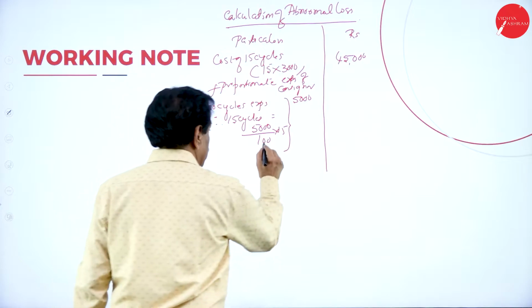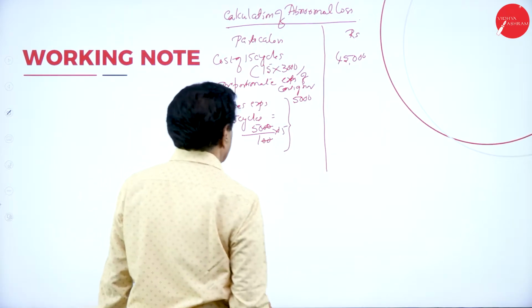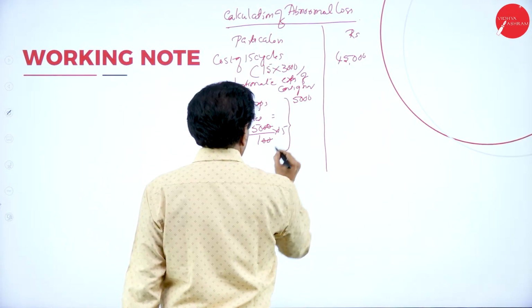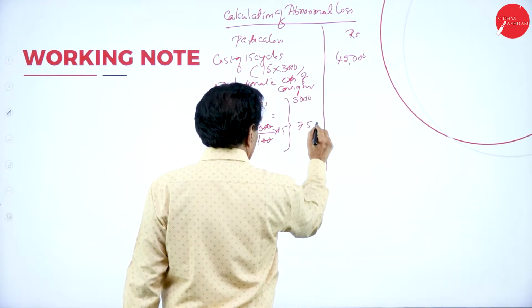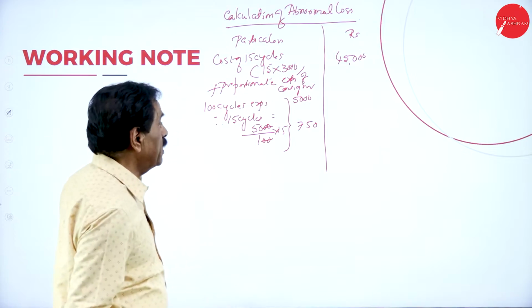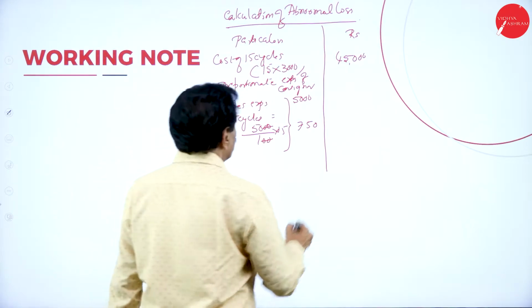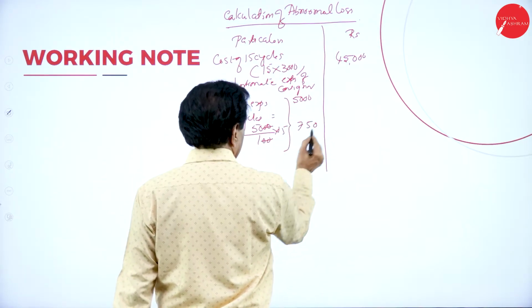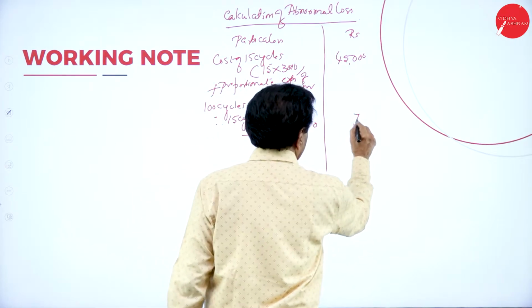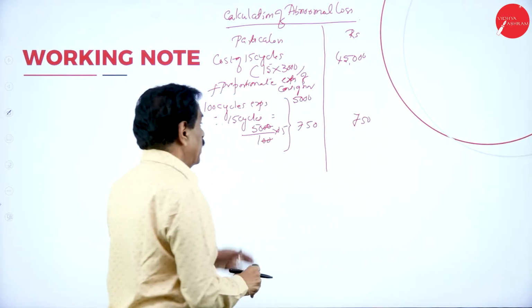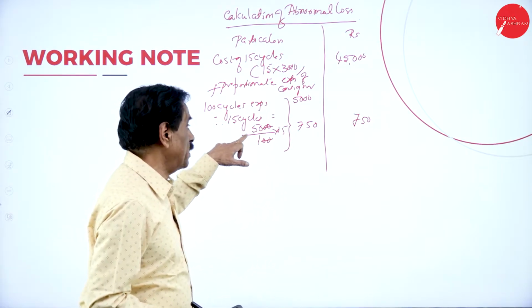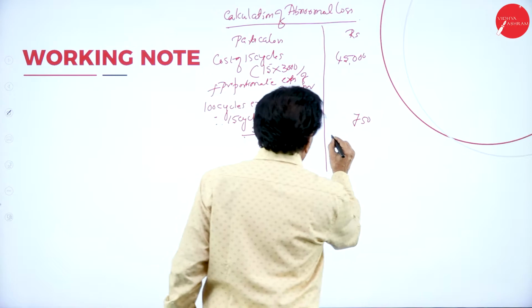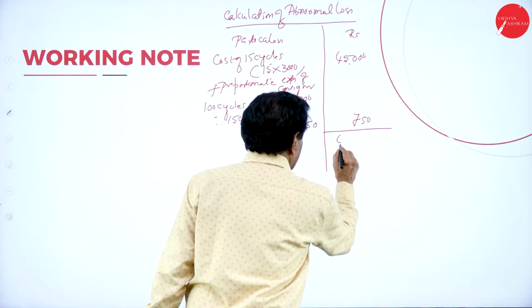Cancel the 0s. 15 fives are 75, followed by 0, 750. It is 750 rupees. So the total is 45,750.